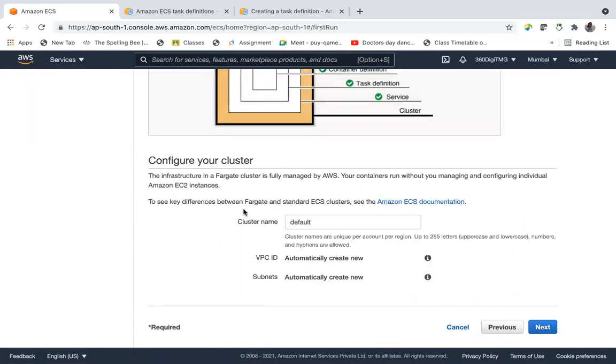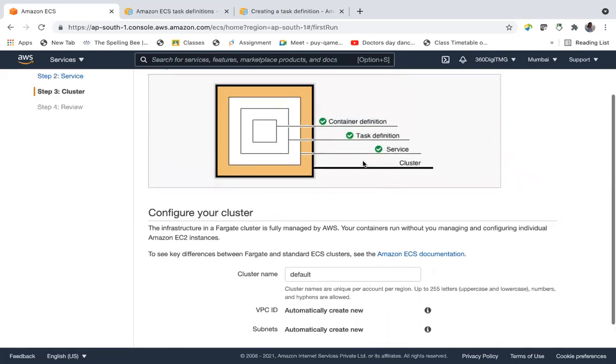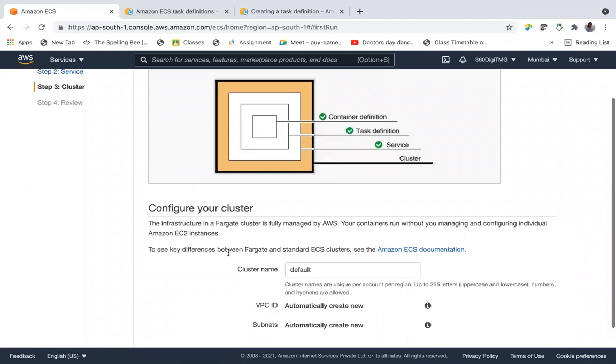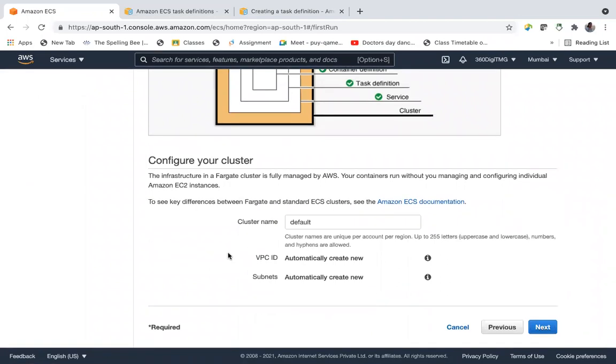Now, to see key differences between Fargate and standard ECS cluster, see the Amazon ECS documentation. In this second step, while creating our task definition, we have chosen Fargate. So not much to do here. If you are not opting for Fargate, then more options will appear here related to EC2 instances. Here we are going with the sample one, which has the HTTPD service image.